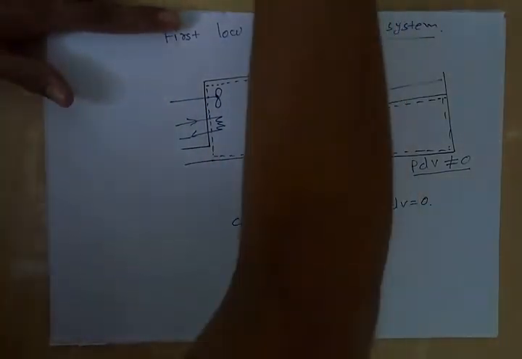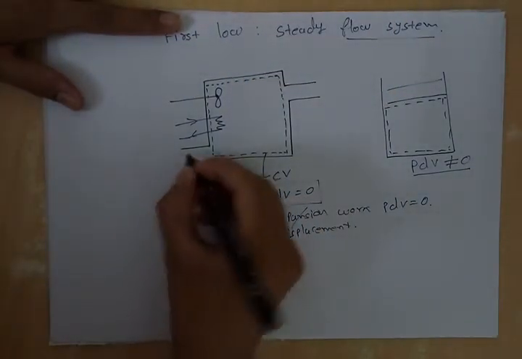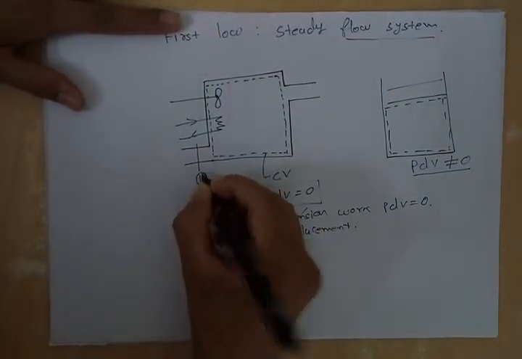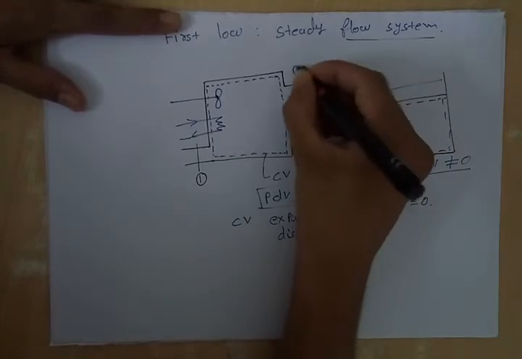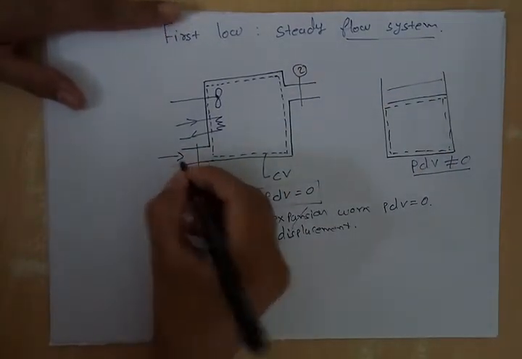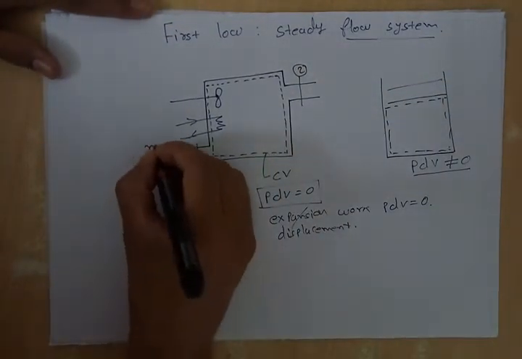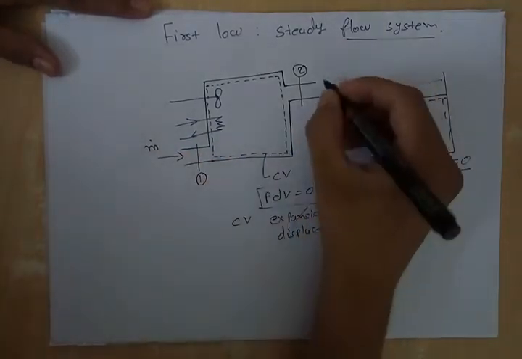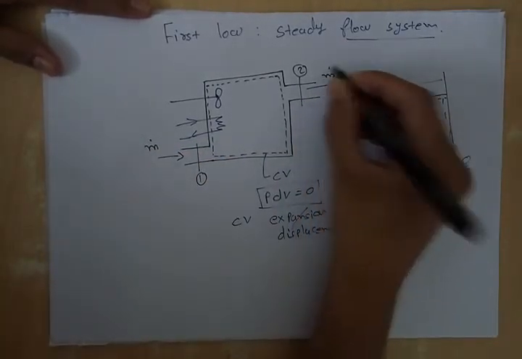Now let us take this inlet 1 and this outlet 2. So this is a steady flow process, so whatever mass is entering at the inlet will leave from the outlet.